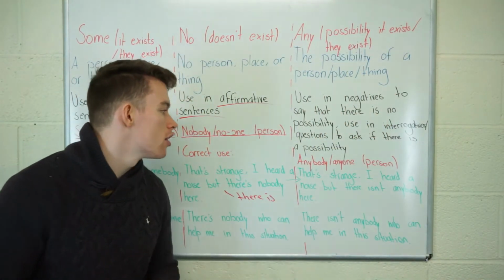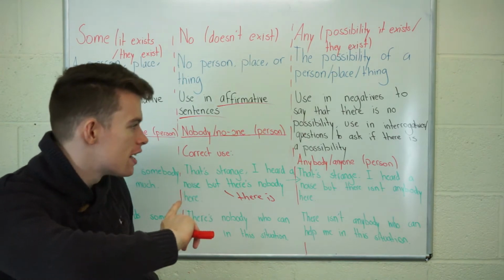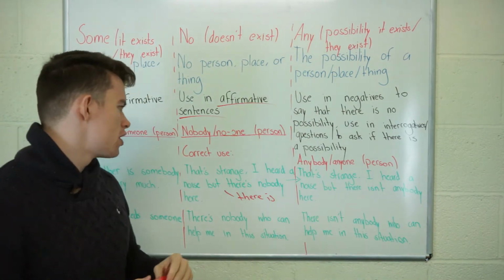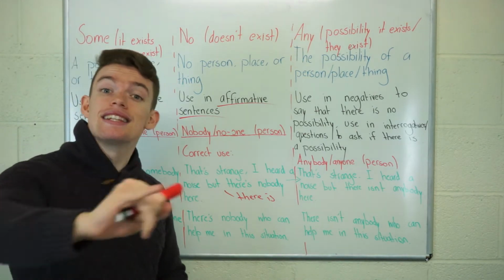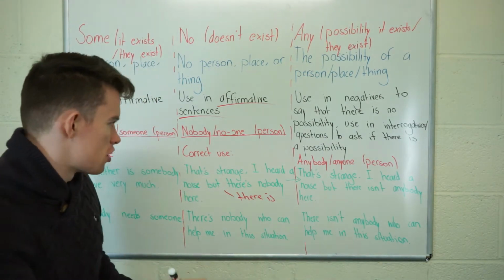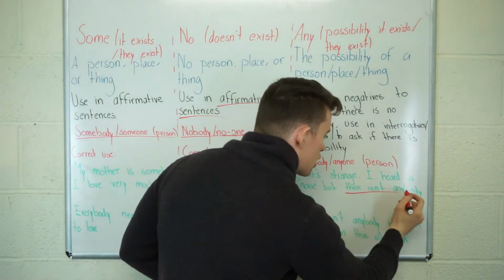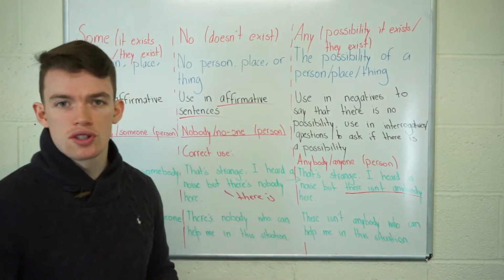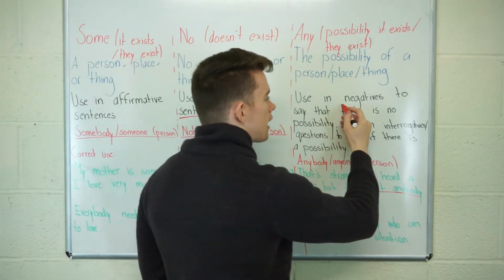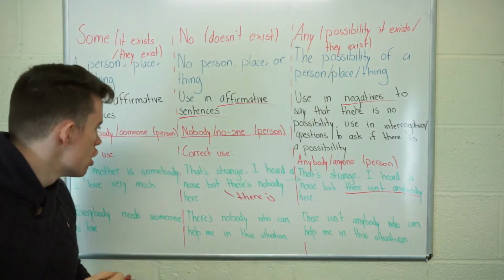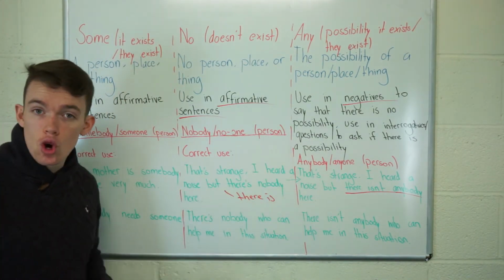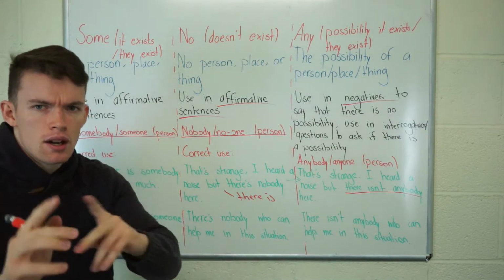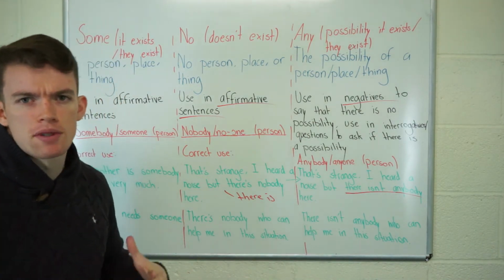That's strange, I heard a noise, but there isn't anybody here. So look at this. There isn't anybody. So we're using any in negatives. And let's compare that to our example for no. We have there is nobody.